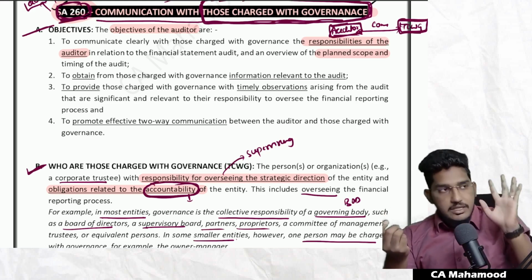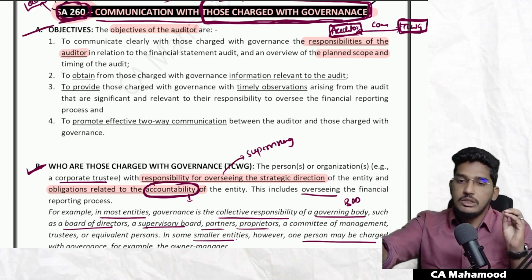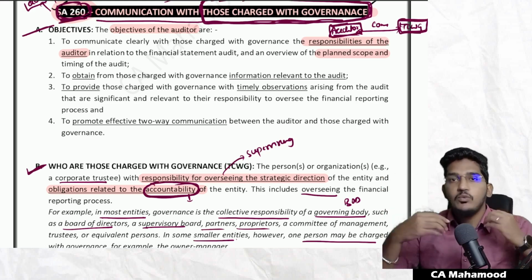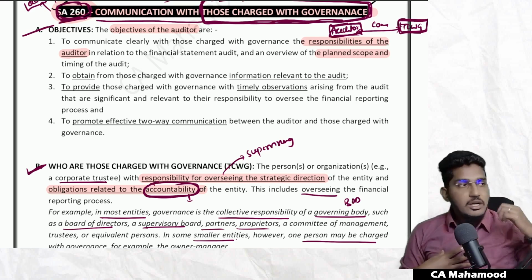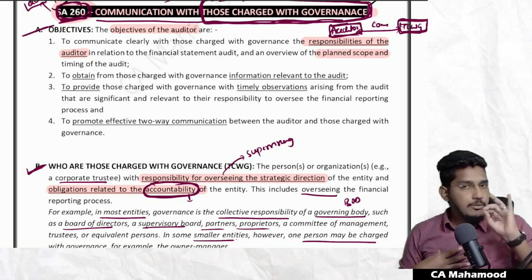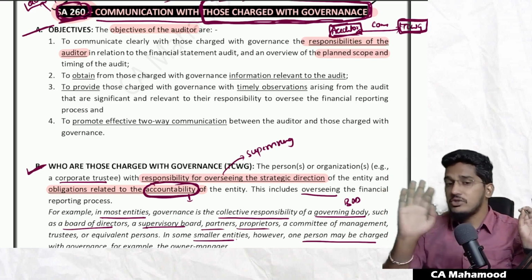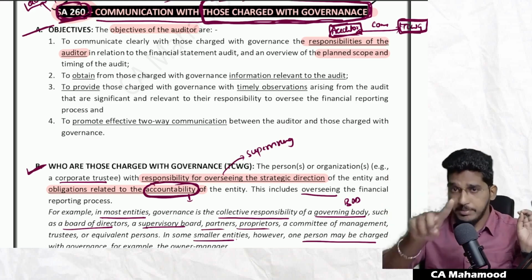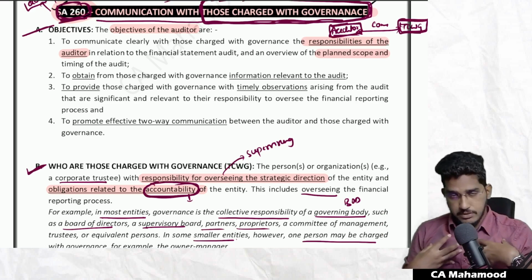So as an auditor, SA 260 is asking you to go to those charged with governance and communicate with them what your responsibilities are. You tell them, sir, I am an auditor. You are appointing me as an auditor. My responsibility is what? I will do the audit and give the opinion. That's all. I am not giving any guarantee. Management has to fulfill their responsibilities. I don't reduce management responsibilities. That is, management will prepare the financial statements, I will do the audit. Don't expect me to prepare the financial statements.